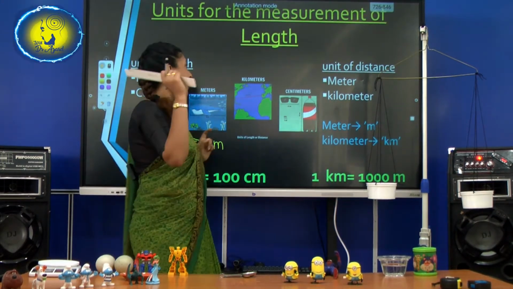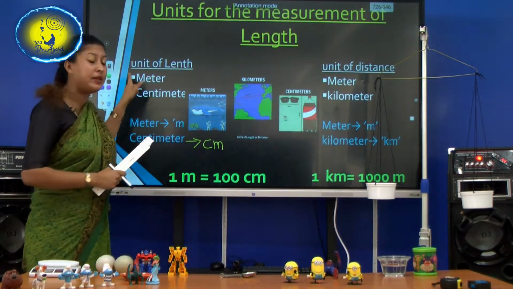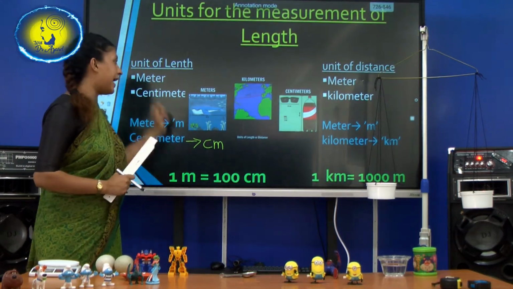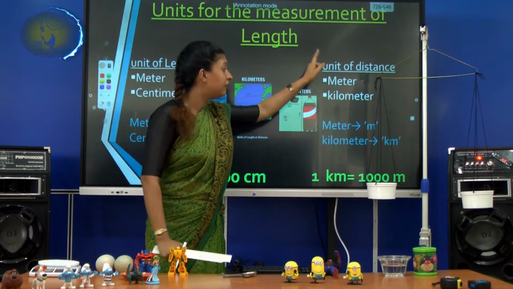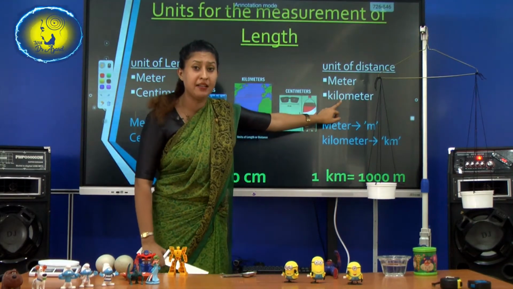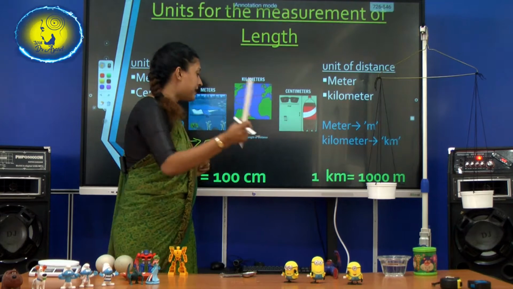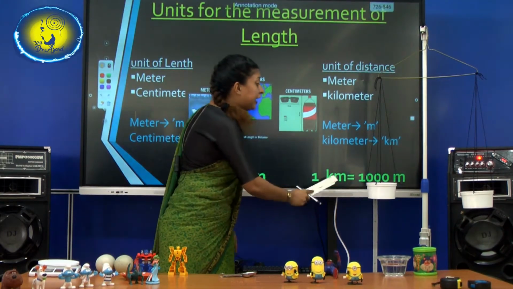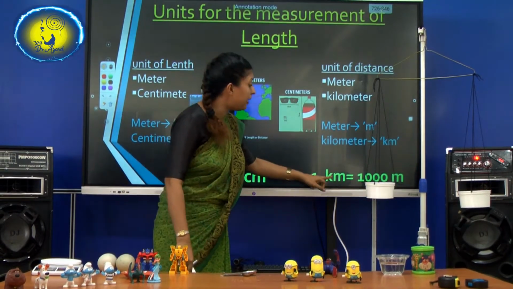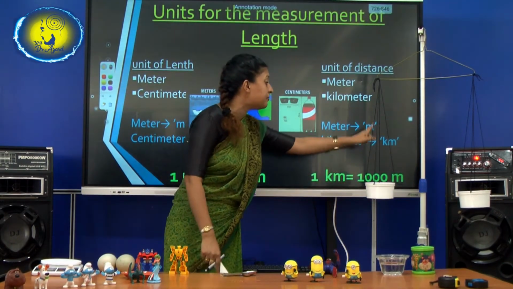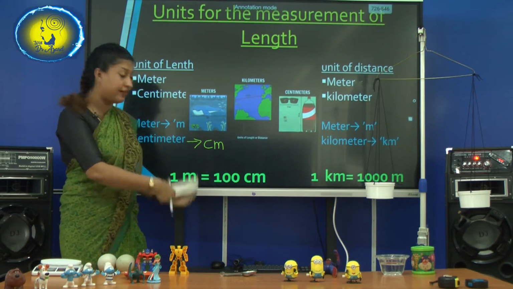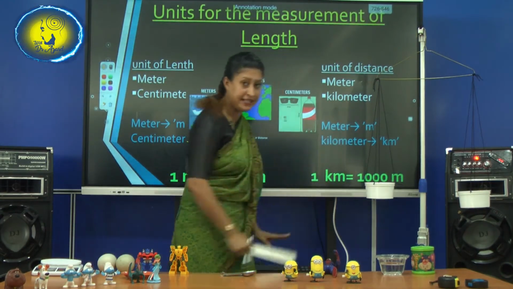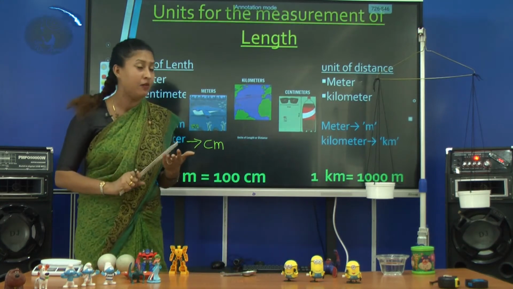Understand? Right. Now tell me, what is the shortened form of meter? M. Centimeter? cm. Meter? m. Kilometer? km. And likewise, as I said for meters and centimeters, 1 kilometer is equal to 1000 meters. Meters are always bigger than centimeters and kilometers are always bigger than meters. Are we clear on that slide now? Right.